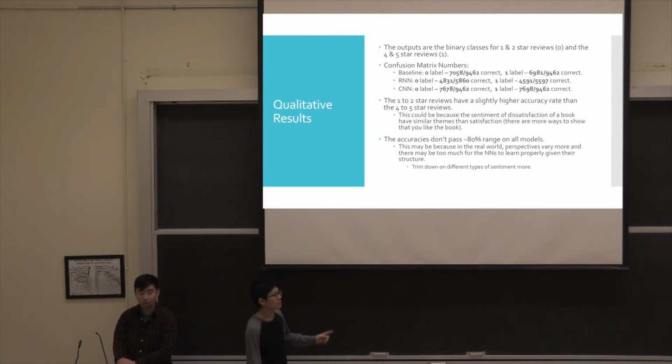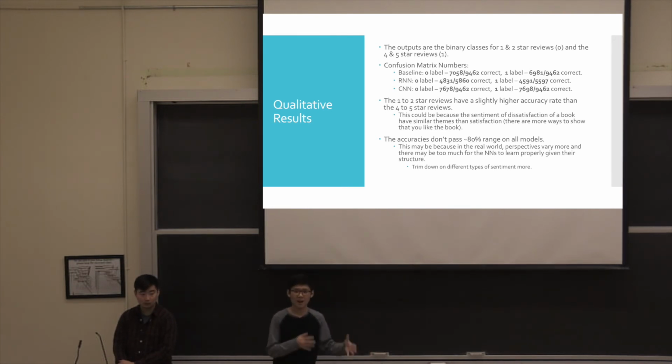However, in almost all cases, if not all of them, the outcomes for the 1 to 2 star reviews always do 1 to 2% better than the 4 to 5 star reviews, and we suspect that this is the case